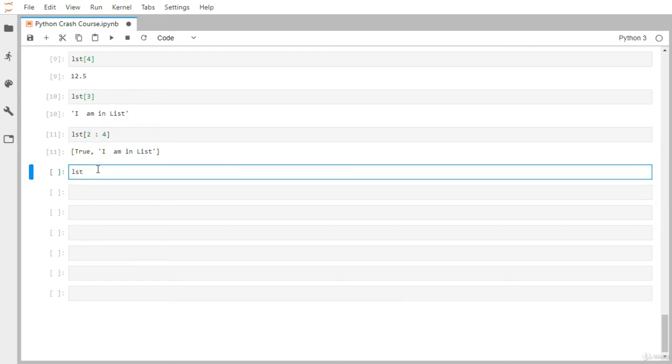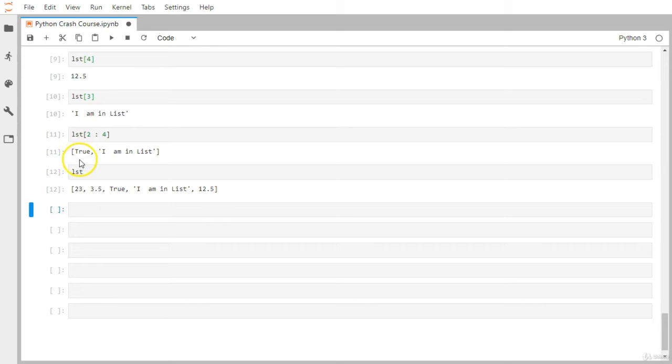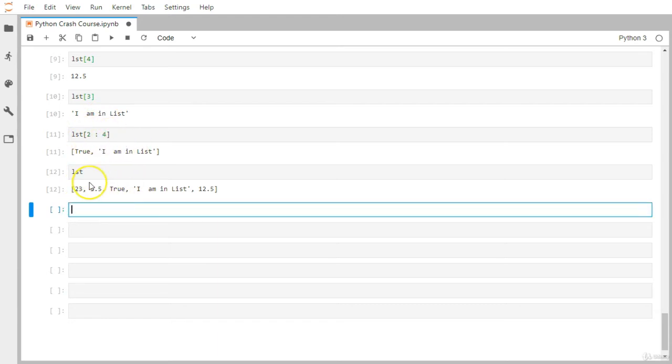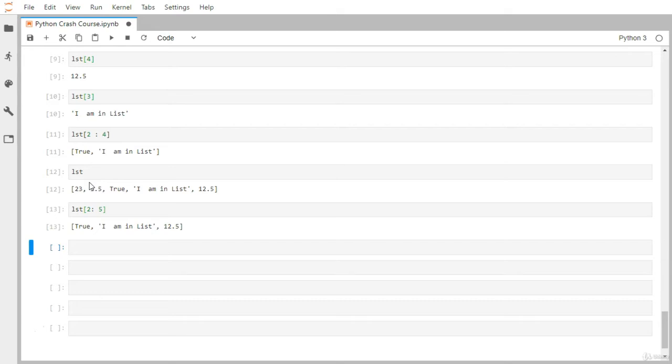Let me just print it again, lst. So you can see 2 is pointing to true, 3 is pointing to "I am in a list", and 4 will be excluded. Now if you want to include even 4, you can simply use lst[2:5]. So 4 will be included but 5 will be excluded, even though no element has been pointed by the index number 5 in our case.